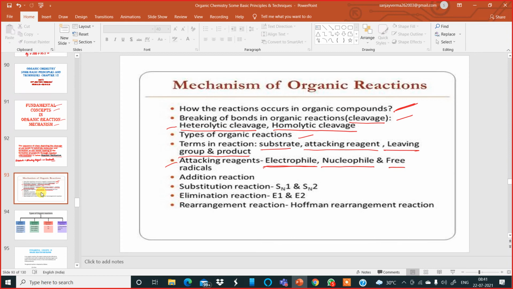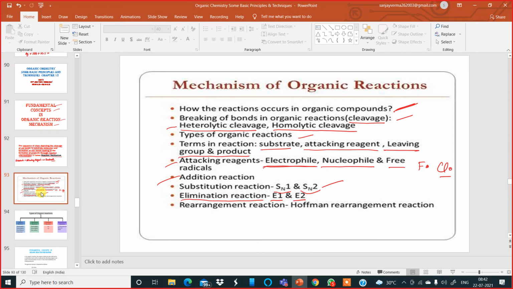And you can have free radicals, like fluorine having one electron, chlorine having one electron, that's a free radical. Then we'll be learning about addition reactions, simple addition reactions. We'll be learning about SN1 and SN2 mechanisms, substitution nucleophilic unimolecular and substitution nucleophilic bimolecular. Then elimination reactions, elimination unimolecular and elimination bimolecular.